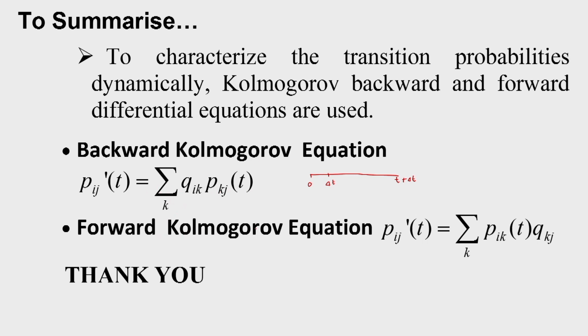Similarly, for the forward Kolmogorov equation, we have 0 to t and then t to t plus delta t. First there will be transition to state k during time t, and then from those states there will be transition to state j during the incremental time delta t. So, that way we derive the Kolmogorov forward equation, and it is given by Pij dash t is equal to summation Pik t into Qkj over k.